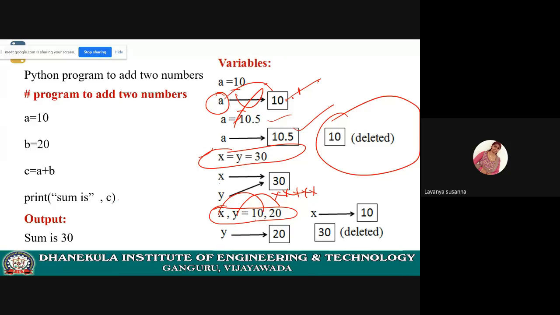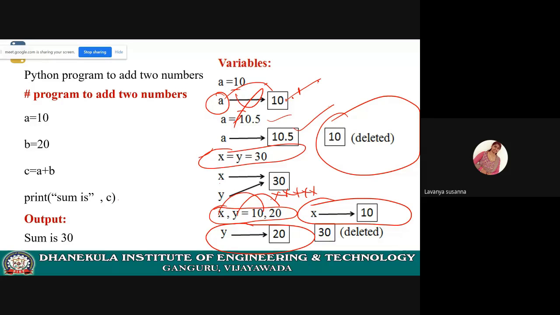Memory will be allocated for 10 and memory will be allocated for 20. Now x is tagged to 10, y is tagged to 20. x is referring to some other location and y is referring to some other location. Previously x and y were tagged to 30, right? So 30 is not replaced.